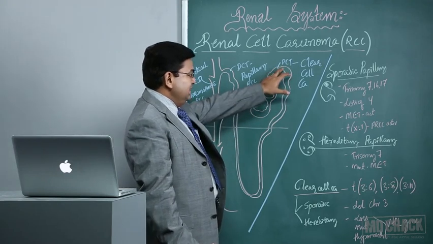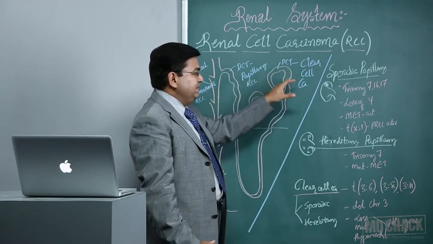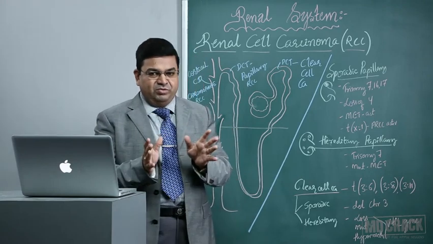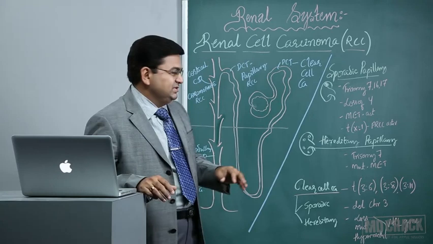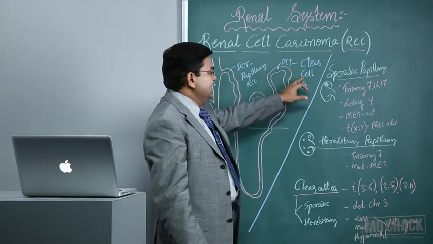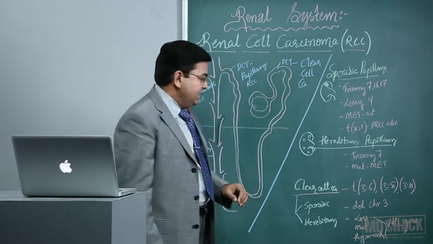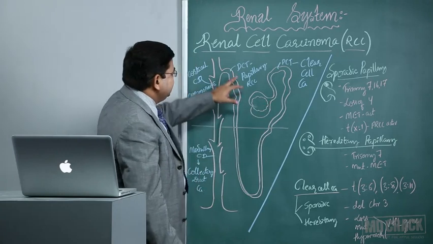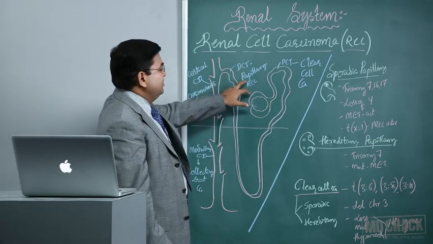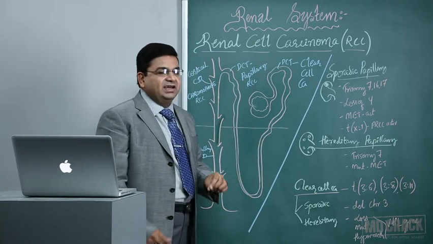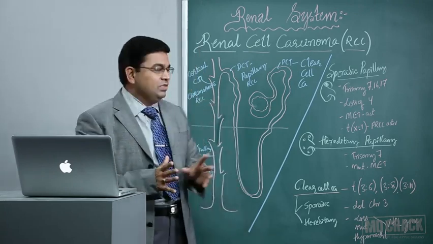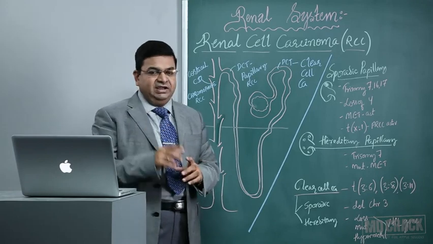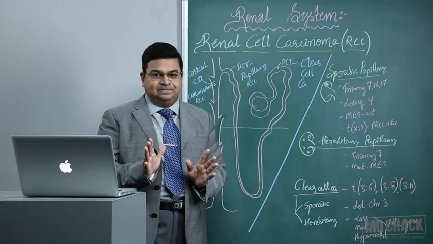The proximal convoluted tubule epithelium is normally a low cuboidal epithelium with a good amount of granular eosinophilic cytoplasm. That will give rise to the clear cell renal cell carcinoma. And the distal convoluted tubule is the one which will give rise to the papillary renal cell carcinoma. You have to remember two things: PCT for clear cell, DCT for the papillary RCC.